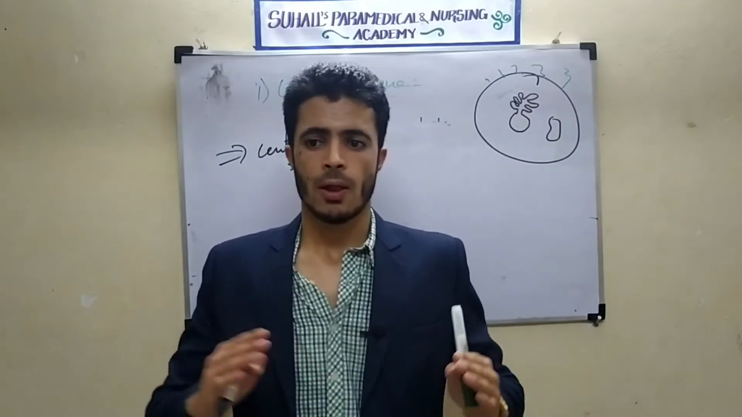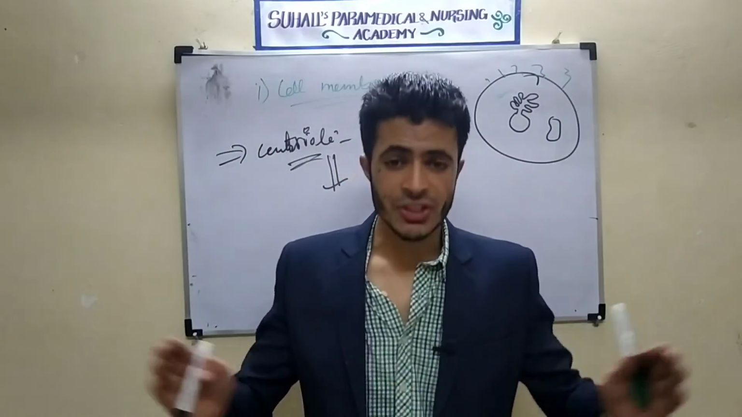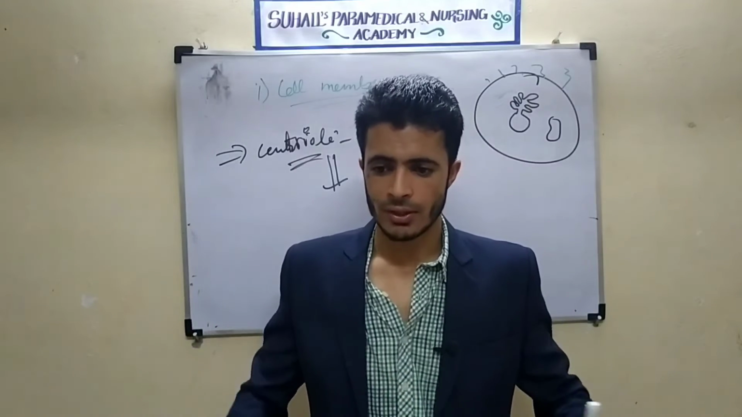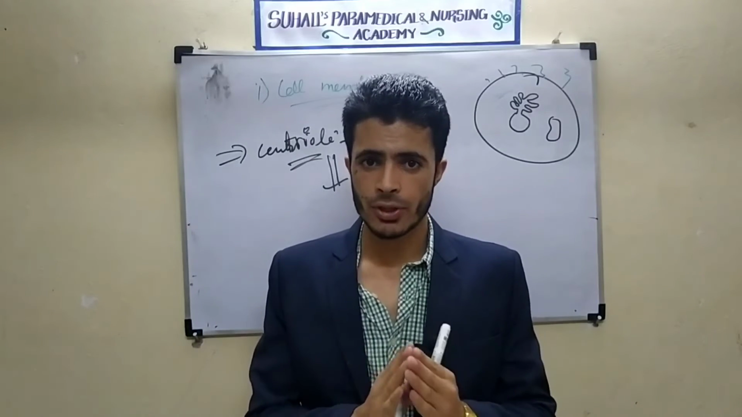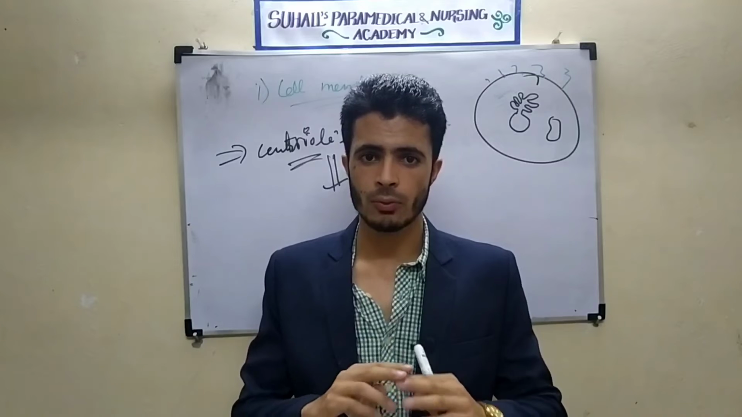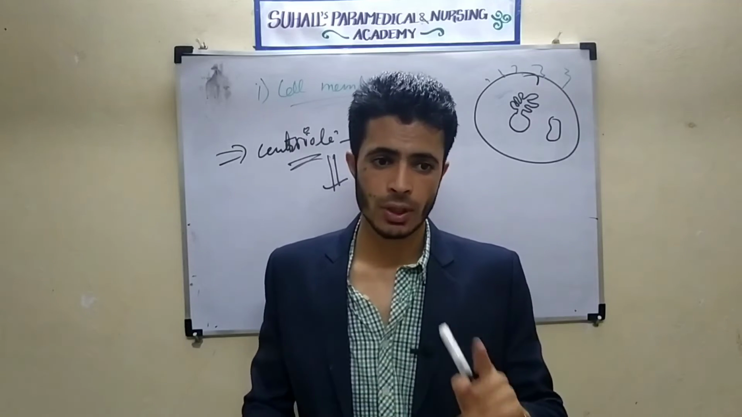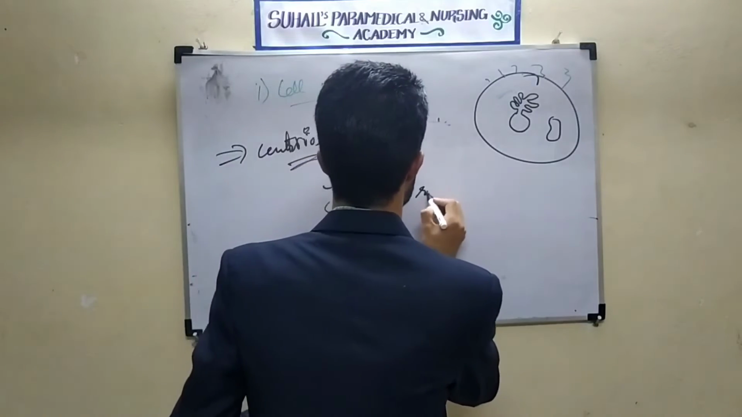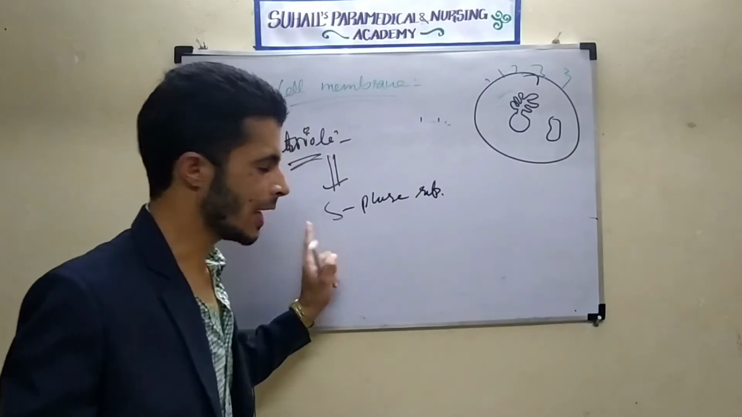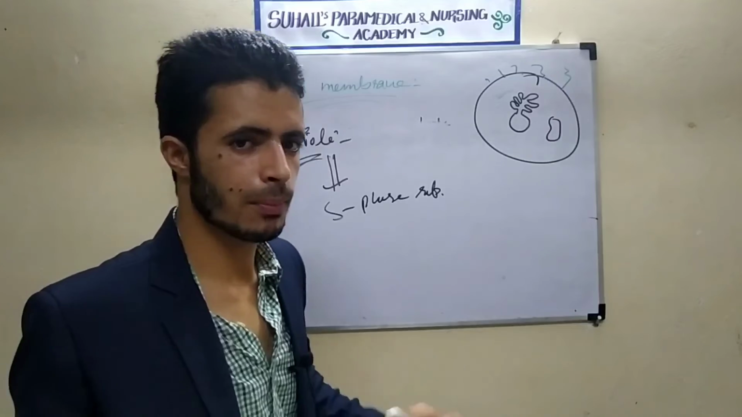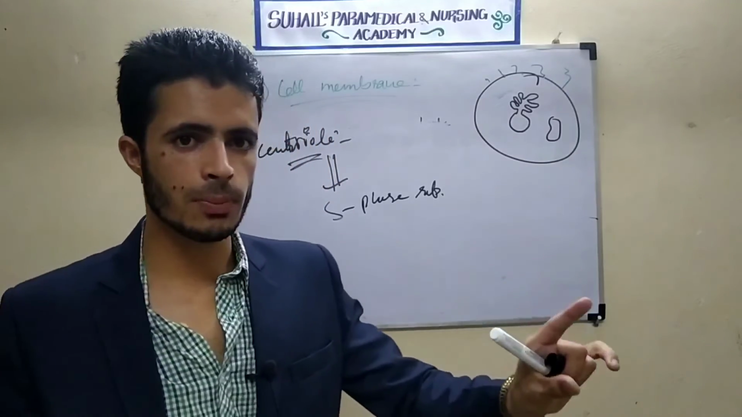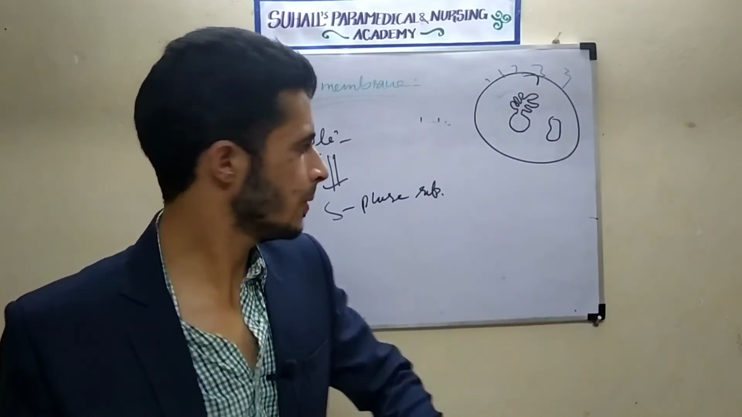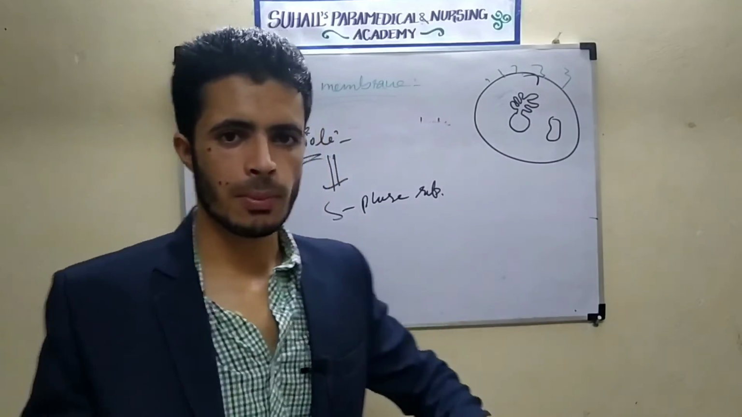I will tell about cell division. During cell division, there will be division of the cell after replication. Replication will occur in the S phase. G1 phase, S phase, G2 phase, then there will be the M phase. There will be many phases.